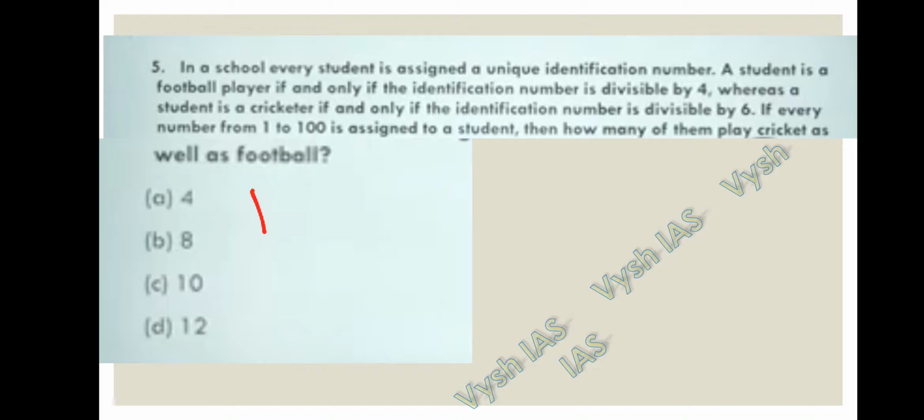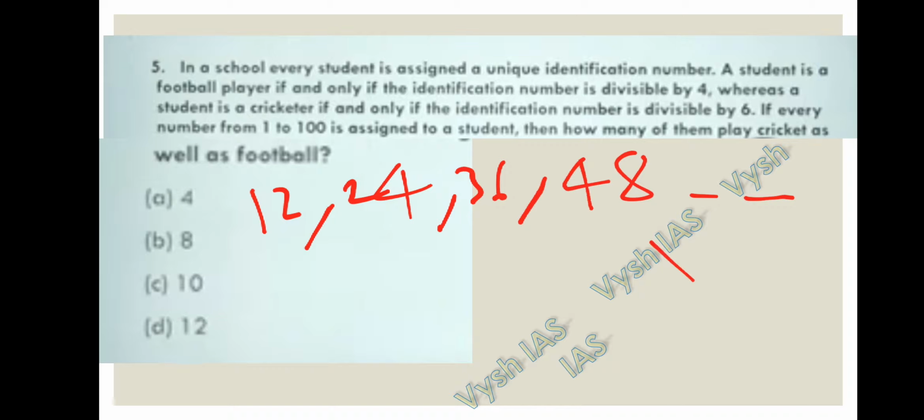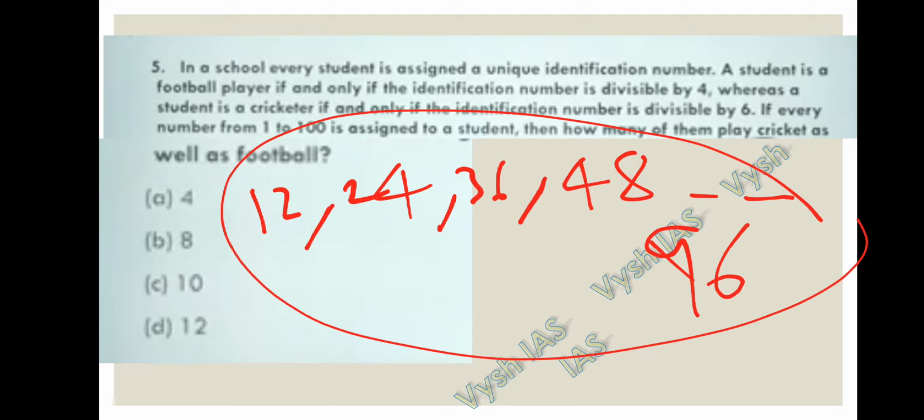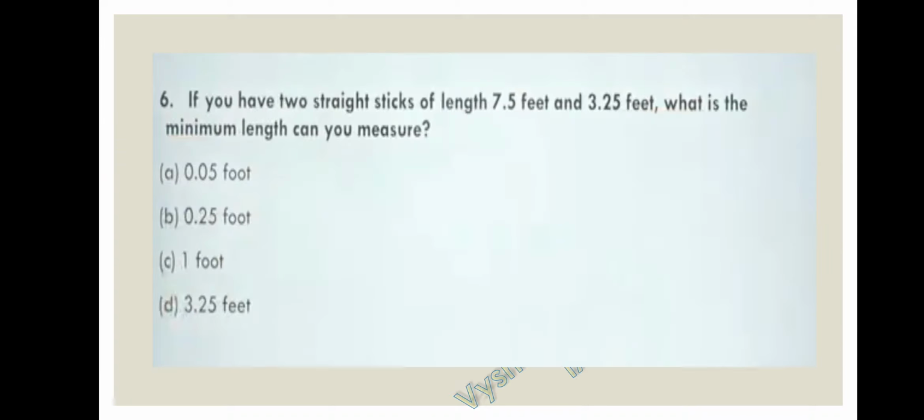12 ones are 12, 12 twos are 24, 12 threes are 36, 12 fours are 48, and so on till 12 eights are 96. Till 96 it is divisible. It means 8 numbers are divisible within 100 numbers. So 8 is the correct option. That is the fifth question. B is the option.